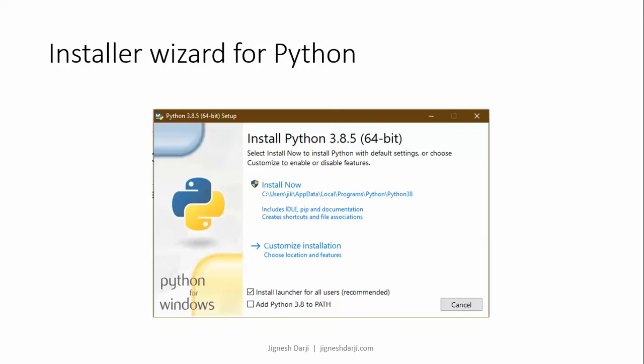So this is the example for the installer wizard for Python on Windows systems. Once you download the Python installer for Windows, you can check the screens where Python asks you to install that particular Python on your local system, and there is also an option to add the Python path variable to your system automatically. I strongly recommend that you select add Python 3.8.5 to PATH along with the installer for all users.